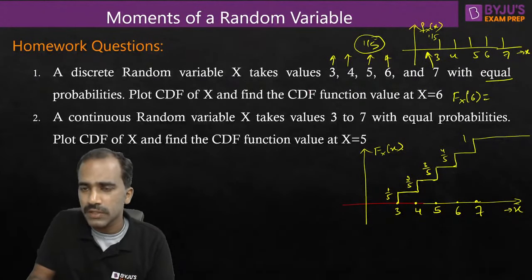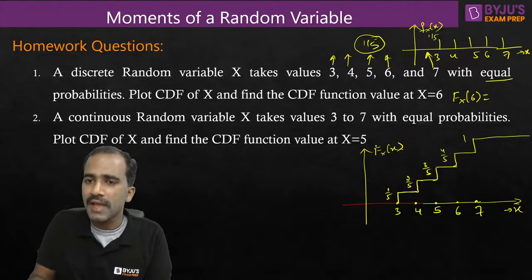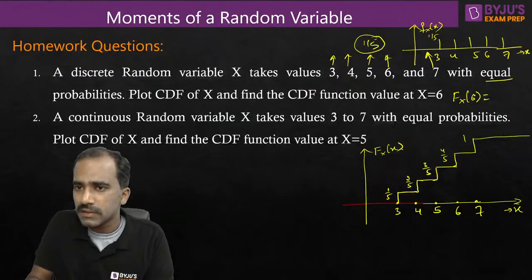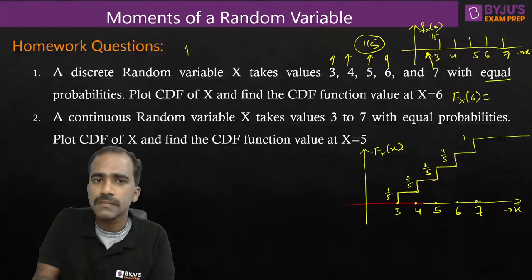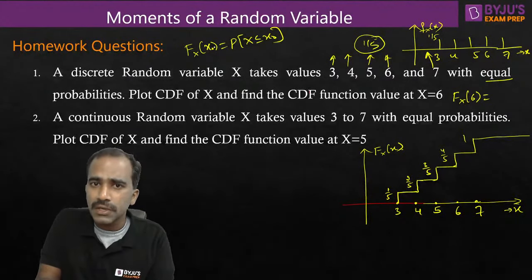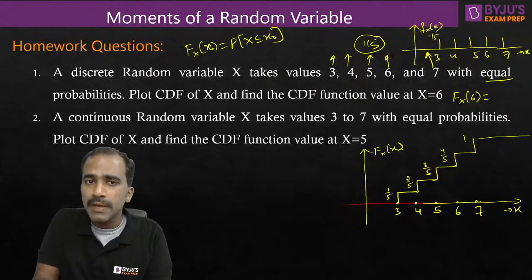Fx of 6. This is what they're asking us to find. If you already have the CDF, look at 6. 6 means 6 included. The definition of CDF is Fx of x naught is P of X less than or equal to x naught. So it means you're going to include the probability of x naught also, because there is an equal to sign here. The definition of CDF indicates the accumulated probability till x naught included, right?